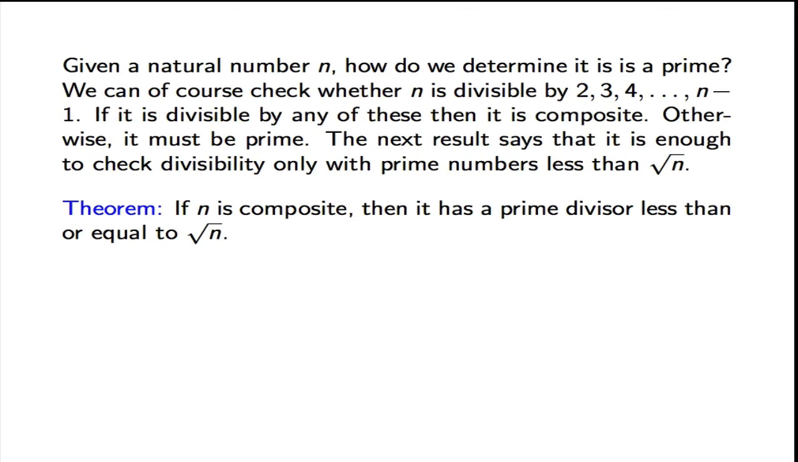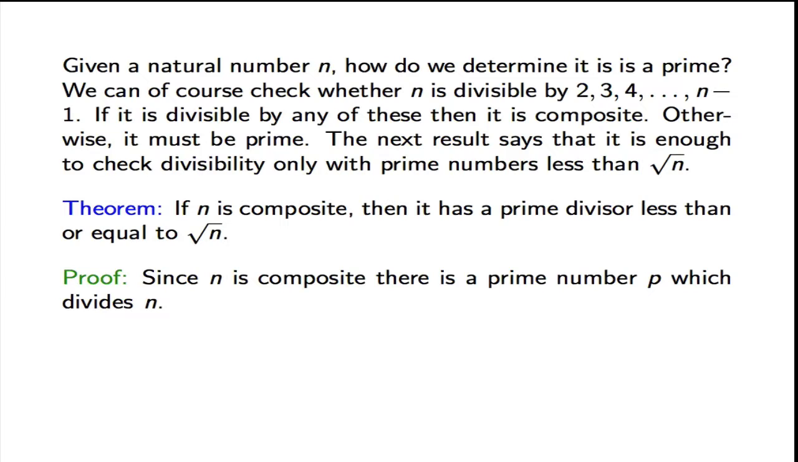What the next result says is that it's actually enough to check divisibility only with prime numbers, and only with numbers less than the square root of n. So the theorem says that if n is composite, then it must have a prime divisor which is less than or equal to the square root of n. So let's see why this is true.